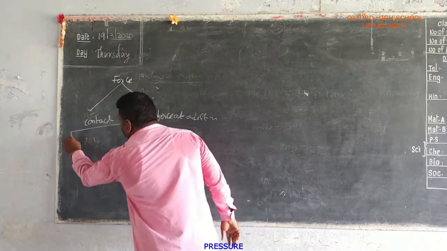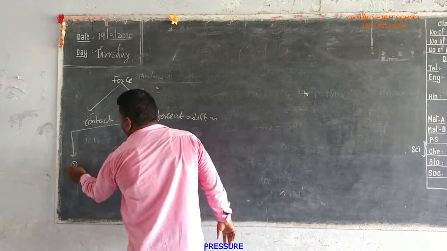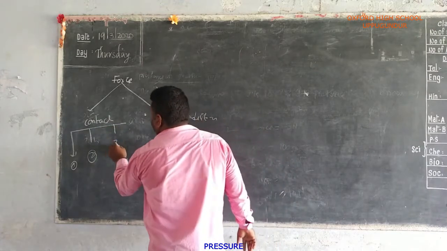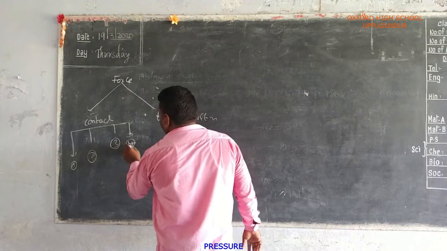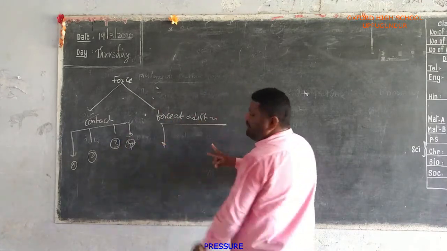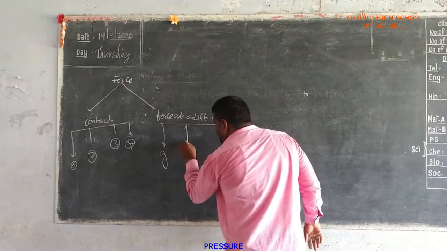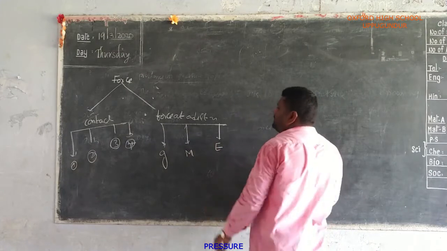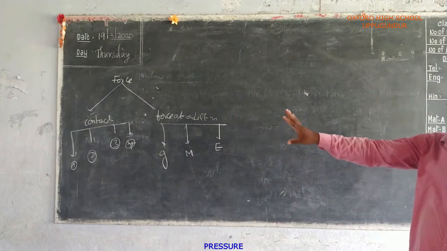Contact force is again divided into four categories: the muscular force, the frictional force, the normal force, and the tension. Action at a distance is divided into three categories: gravitational force, magnetic force, and electrostatic force. These are the types of forces and their examples.